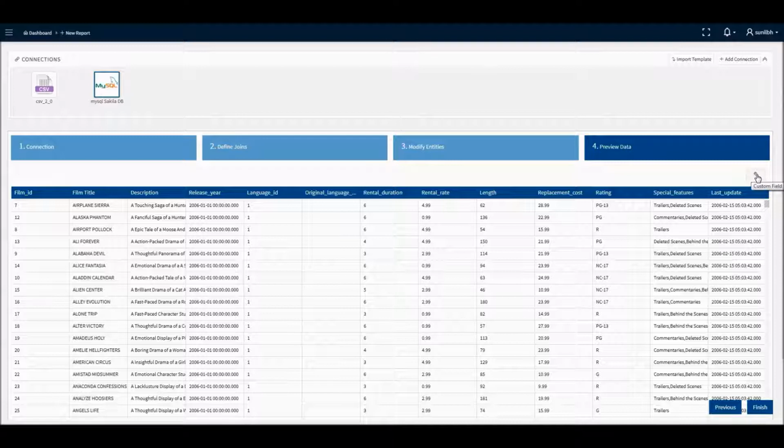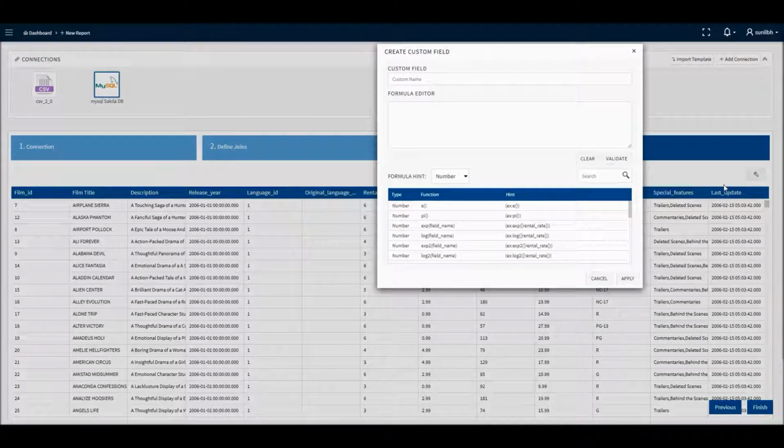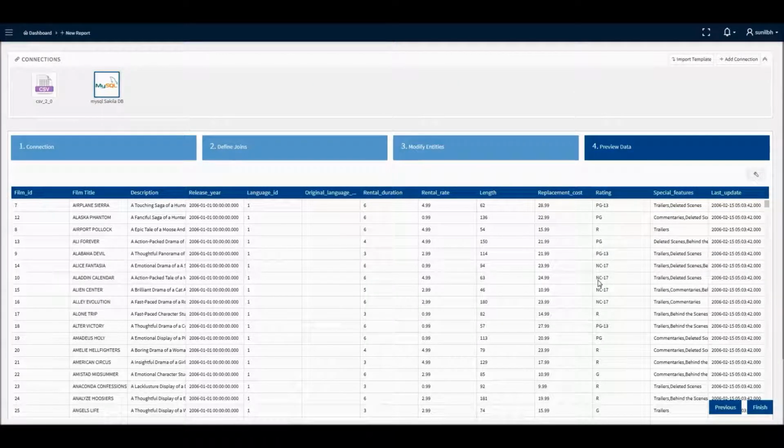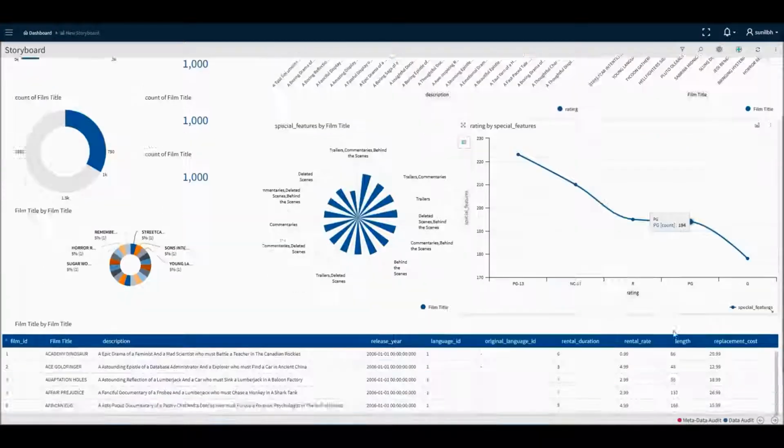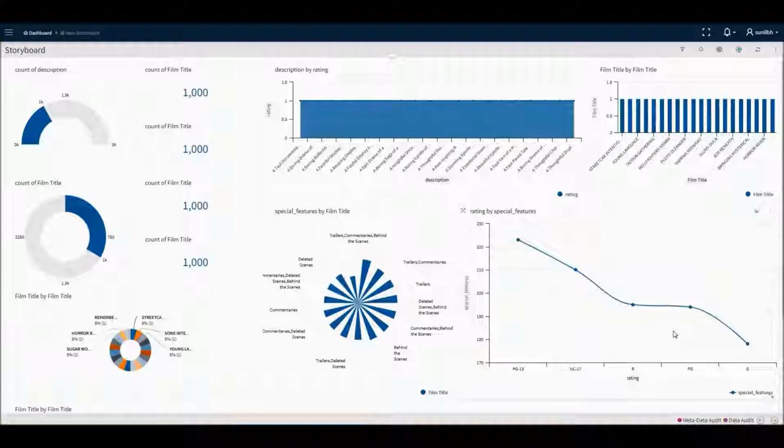In the Preview Data page, the user can also create custom fields during the data ingestion period itself by clicking on the Settings button as shown. On clicking the Finish button, a storyboard will be created with 12 tiles by default. User can also add more tiles if required and customize the storyboard according to their business use case.